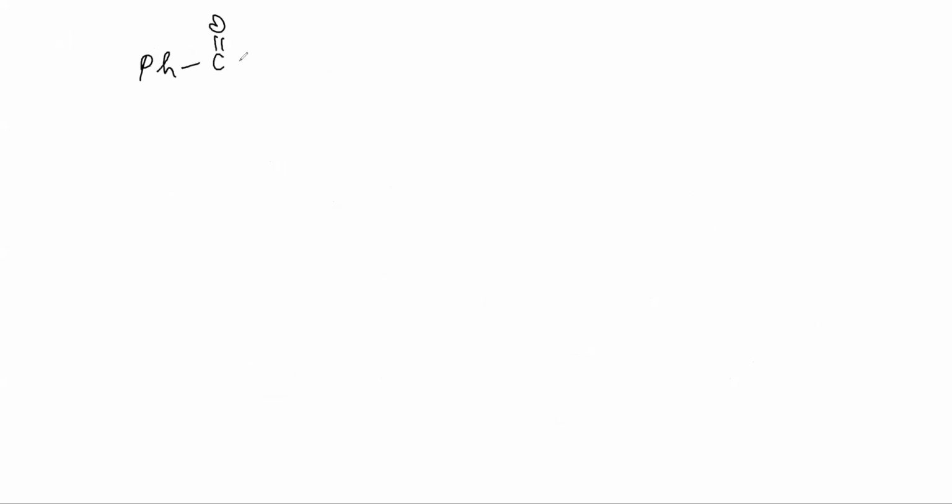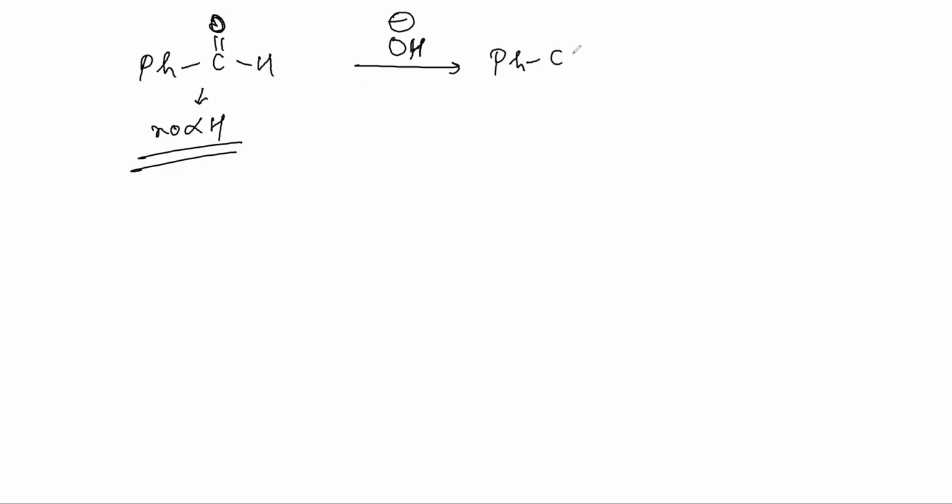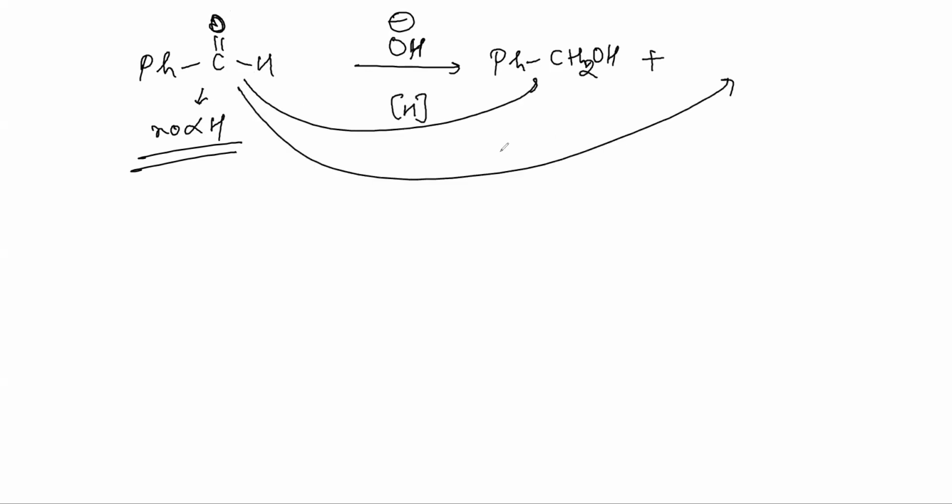Firstly, make the product of this reaction also. Whether they write concentrated or not, you just match the condition and make the product. Do we have alpha hydrogen here? No, sir. Tell me what will happen. One will be oxidized. So we will get PhCH2OH. Is this oxidation or reduction? Reduction, sir. This is reduction. And one will be oxidized into acid, like this.